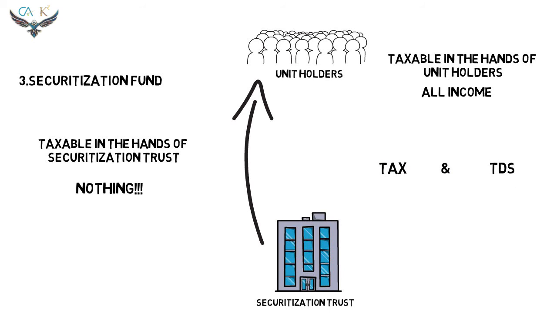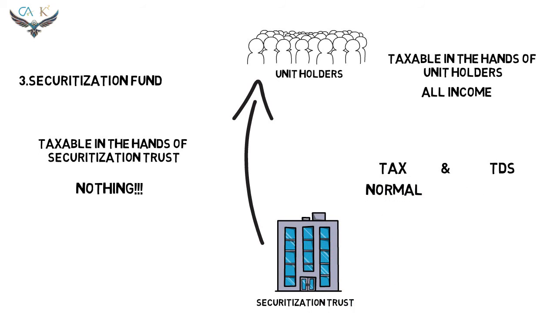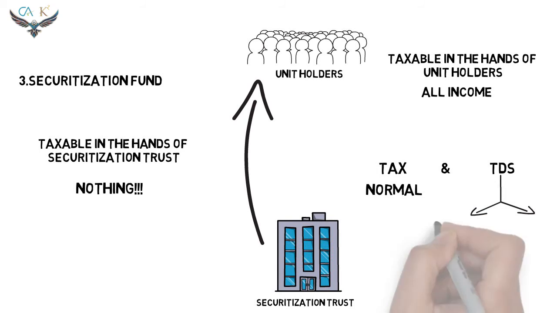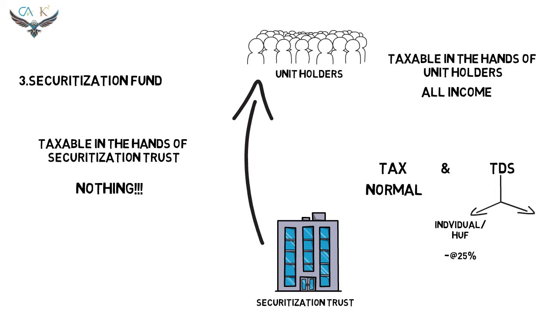Let us see the tax and TDS rates in the hands of the unit holders. The income received by the unit holders is taxable at the normal rate. In case of individual or HUF, the TDS is required to be deducted at the rate of 25%. For others, the TDS rate is 30%.